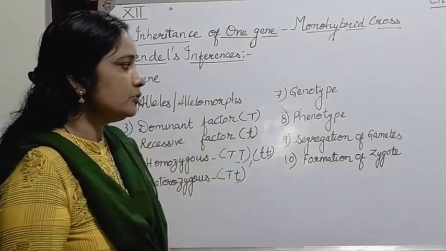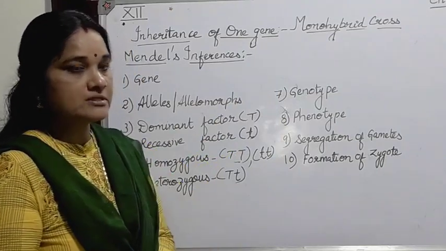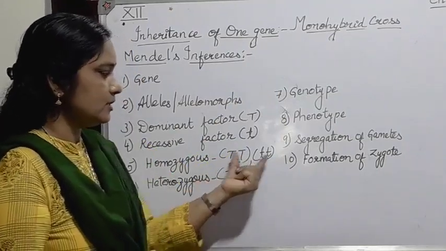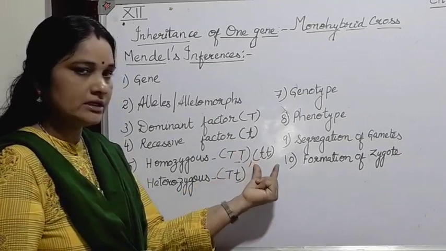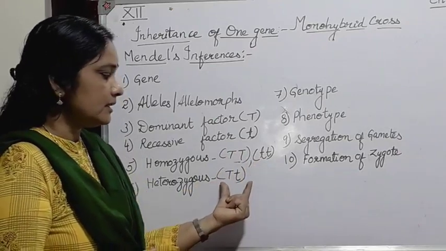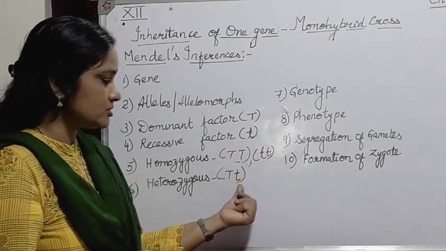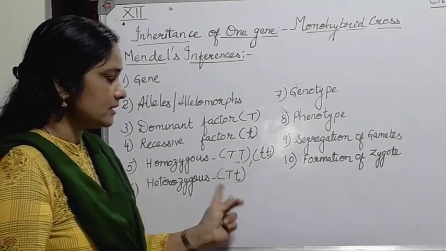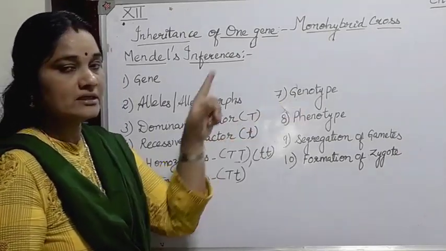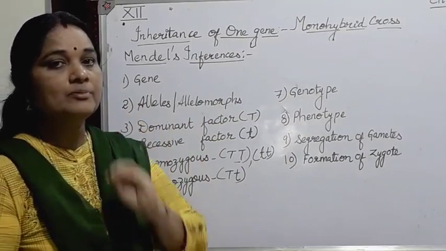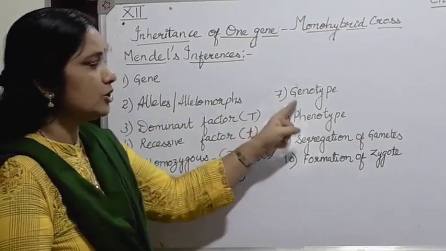Next is genotype and phenotype. Genotype is nothing but this, that is capital T and capital T, for the tall condition, small t and small t for the dwarf condition, then the heterozygous condition, capital T and small t. So all these are the genotype, that is, the genetic makeup of the progeny is known as the genotype.